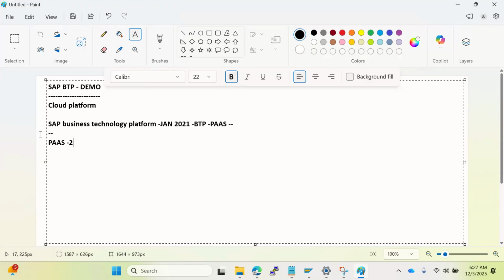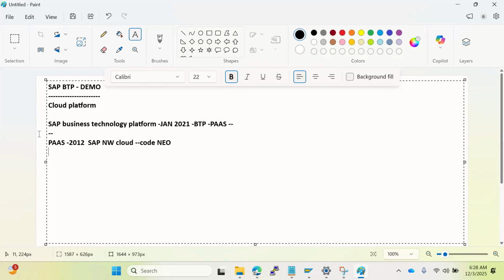In 2012 itself, they entered the PaaS market. That time, it was called SAP NetWeaver. NetWeaver is one of the products. With that NetWeaver Cloud, they entered the PaaS market. The short name is Neo. Neo means NetWeaver on demand.